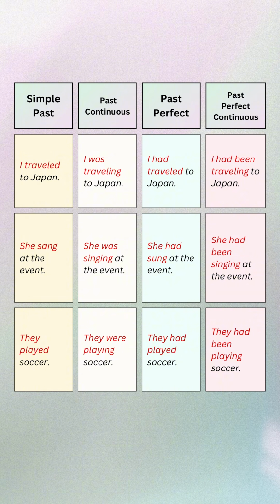She sang at the event. She was singing at the event. She had sung at the event. She had been singing at the event. They played soccer. They were playing soccer. They had played soccer. They had been playing soccer.